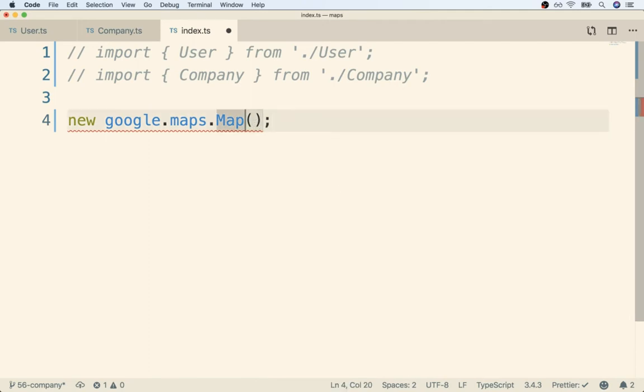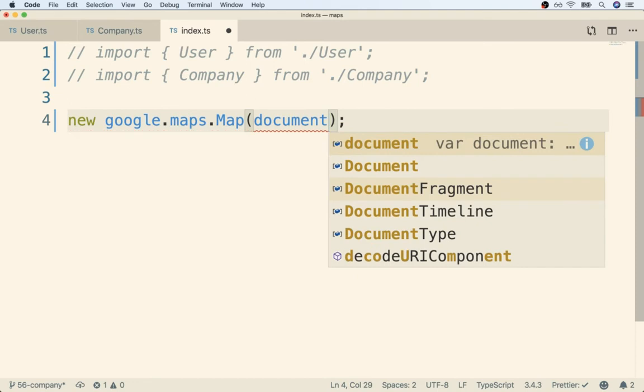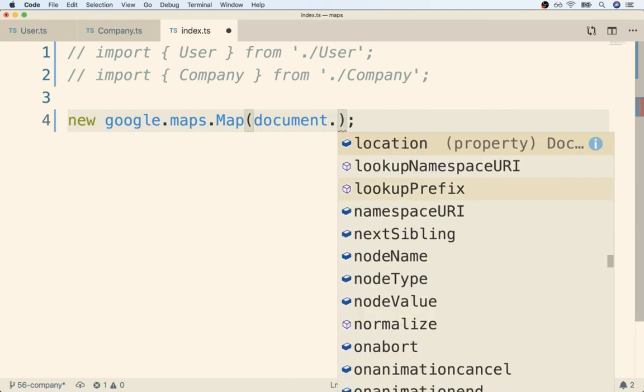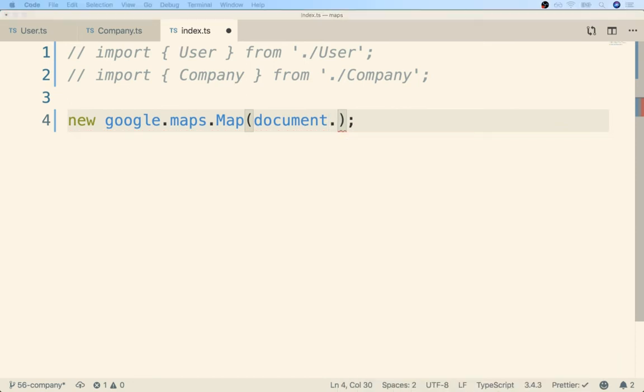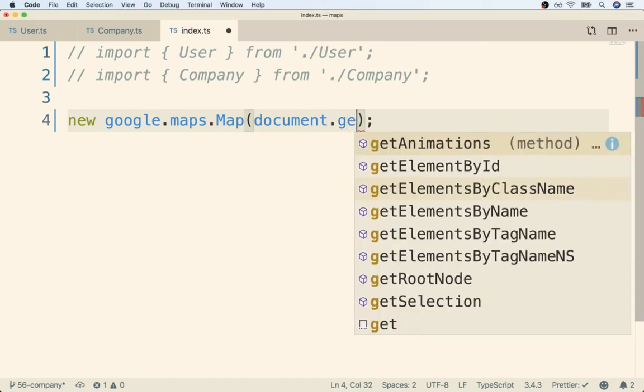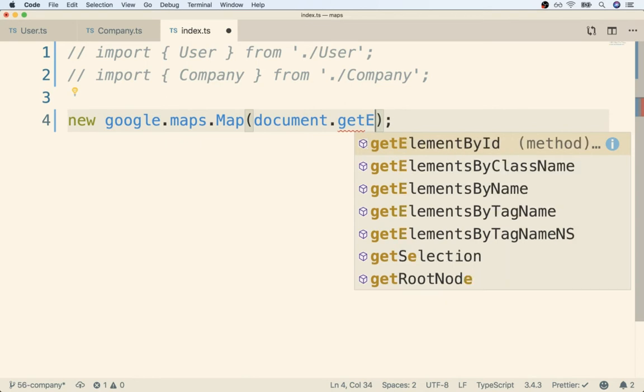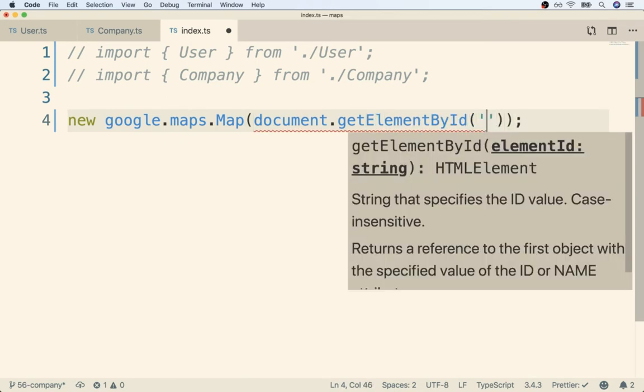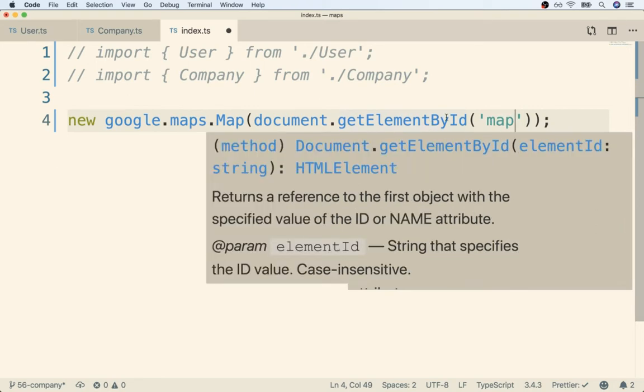And then to get a reference to that element, I'm going to use a document selector. So I'll say document dot, oh, what is it? My mind is totally blanking here. Get element by ID. Yeah. Sorry, sometimes the basics elude me, right? Get element by ID, because we just gave that thing an ID. So the ID of that div we just created was map like so. So notice the autocomplete that we get right here for the get element by ID function. When we call that, we get back an HTML element.